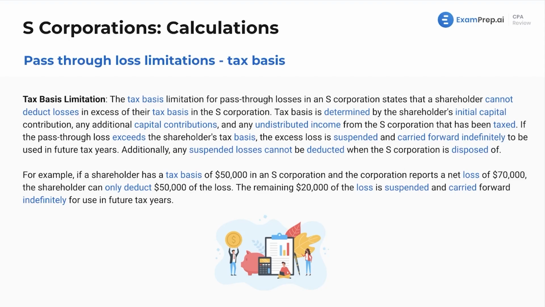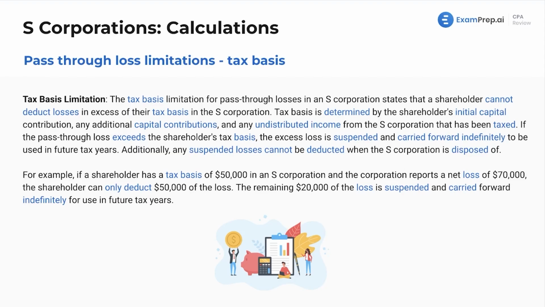Tax basis is determined by the shareholder's initial capital contribution. Again, this is just your normal tax basis that you'd see on your K-1, right? If you're keeping calculations of your basis, and questions that are asking you to calculate your basis, include any capital contributions, any undistributed income from the S-Corp that has been taxed. If the pass-through loss exceeds the shareholder's tax basis, the excess loss is suspended and carried forward indefinitely to be used in future tax years.